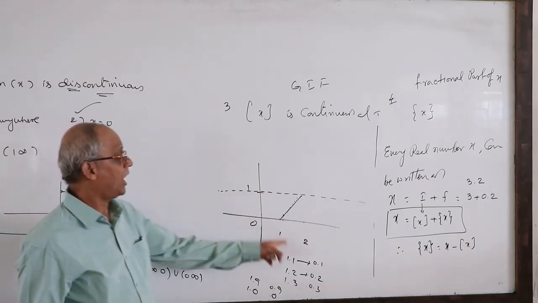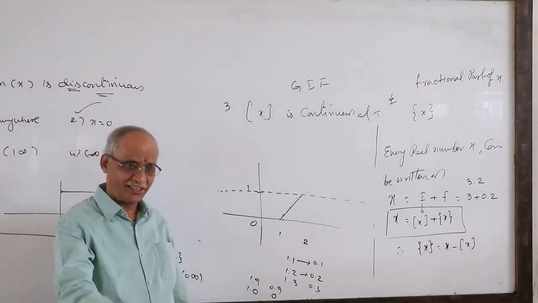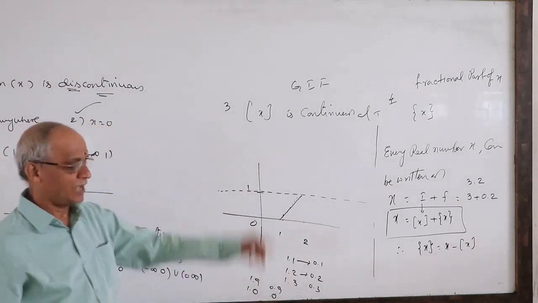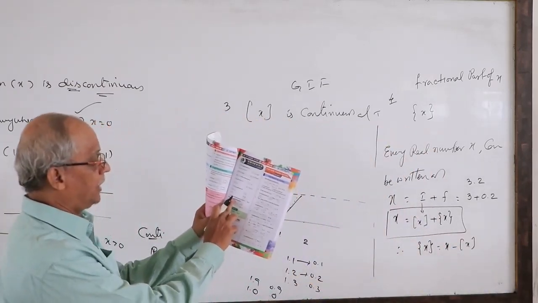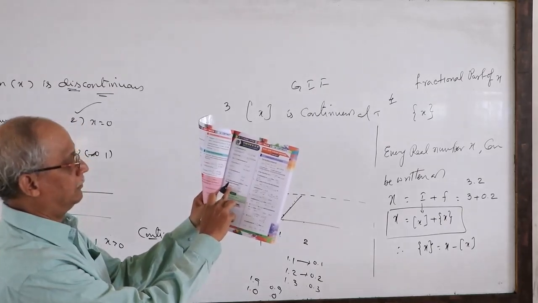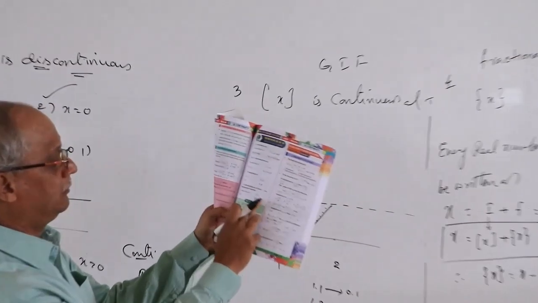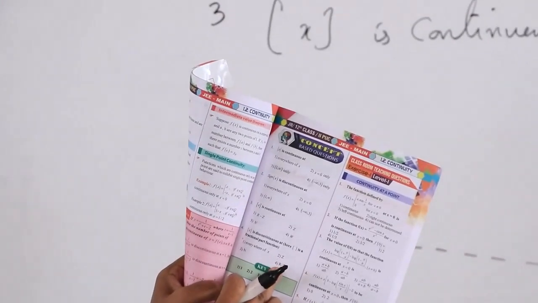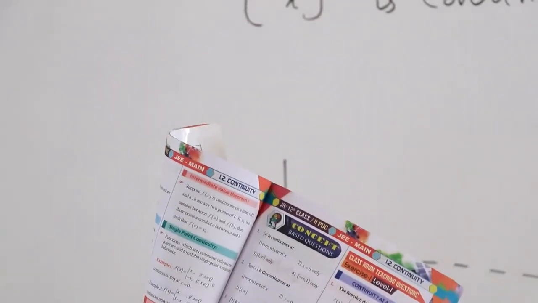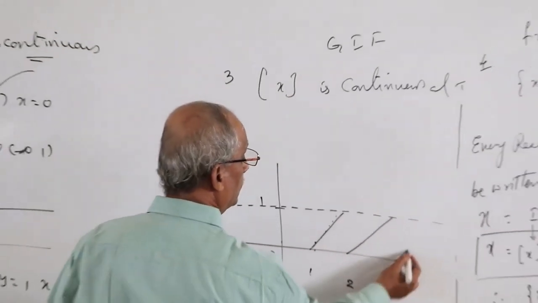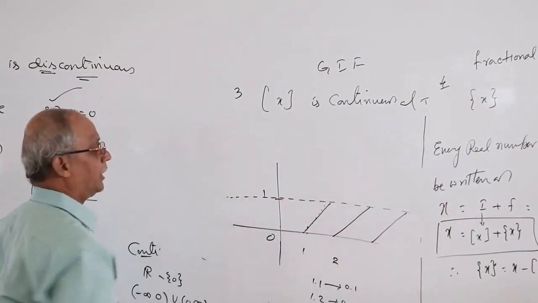So it is continuous at all rational numbers and discontinuous at integers, same as the greatest integer function. Hence, what is the answer here? He is asking discontinuous. Everywhere, integer, natural number. Discontinuous, okay, continuous at all rationals. Therefore, this is called the graph of the fractional part of x. Like this at 2, 3, 4, it will go like that.